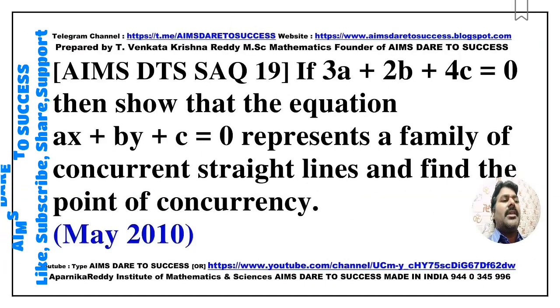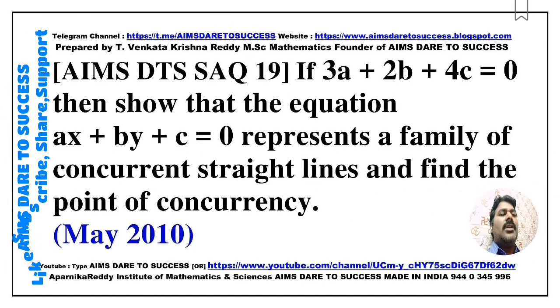Next, SAQ 19. If 3a + 2b + 4c = 0, then show that the equation ax + by + c = 0 represents a family of concurrent straight lines and find the point of concurrency. This question came from May 2010.